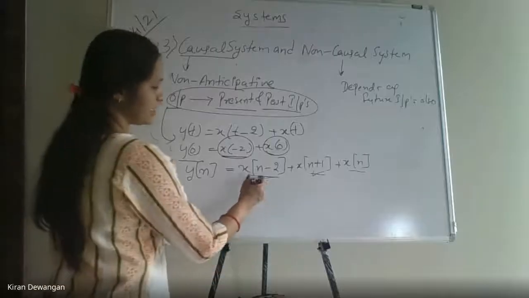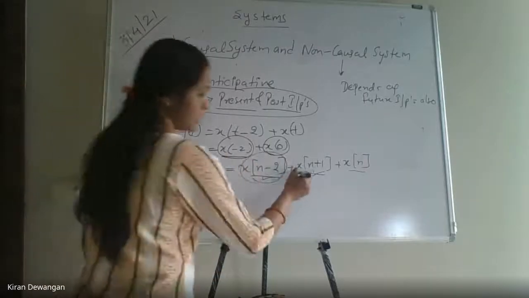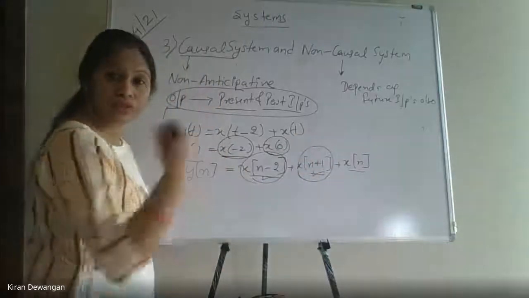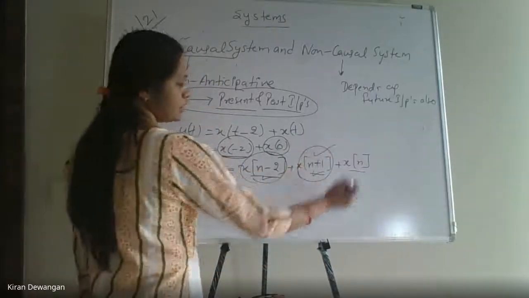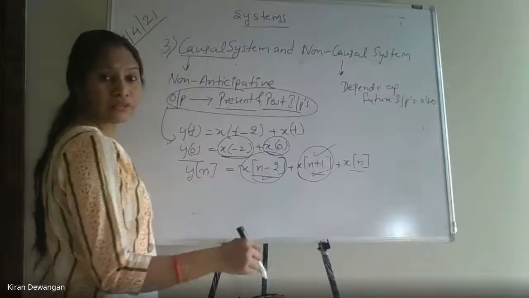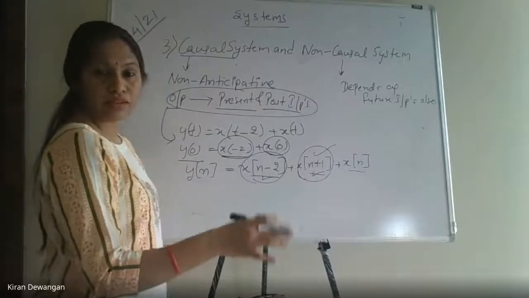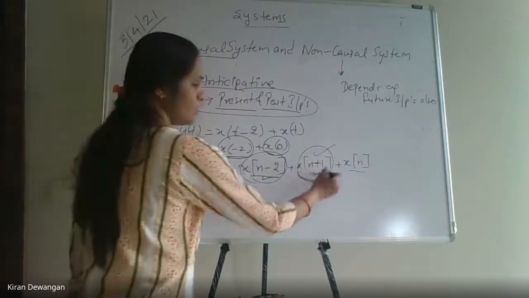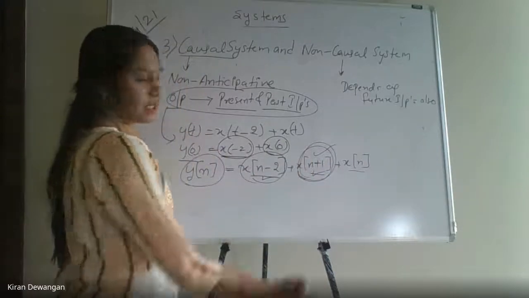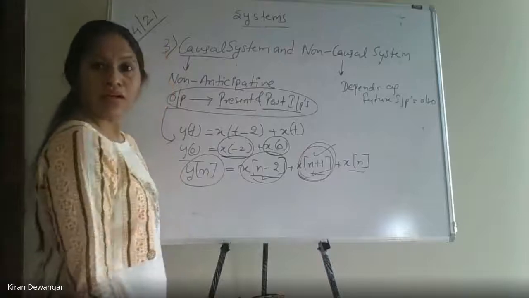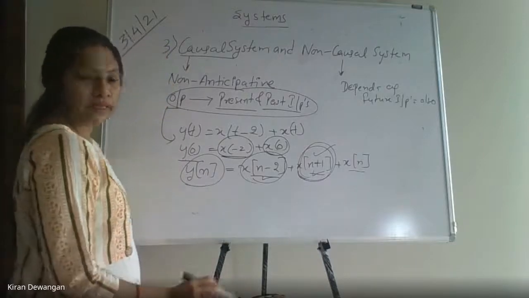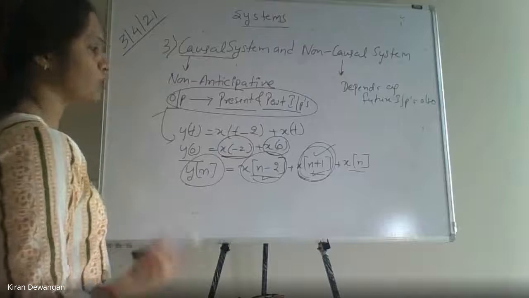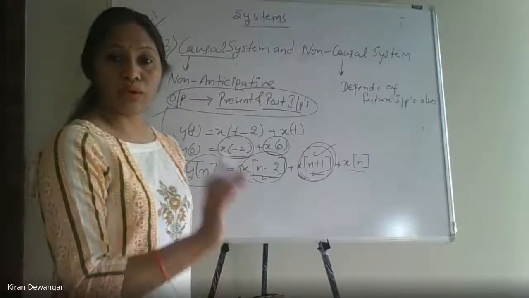Non-causal, because here it is depending on the past value, but here it is depending on the future value. तो कहीं पर भी अगर future आ जाता है, if anywhere the future comes into existence, that is, if y of n is depending on any of the future values of inputs, then in that case it will be a non-causal system. Clear? So the concept of causal and non-causal is this much only, that we need to understand